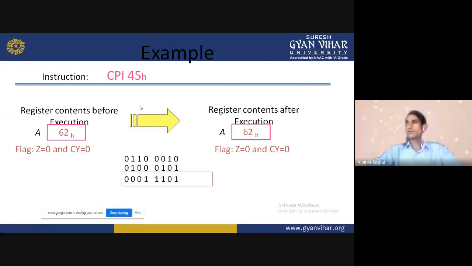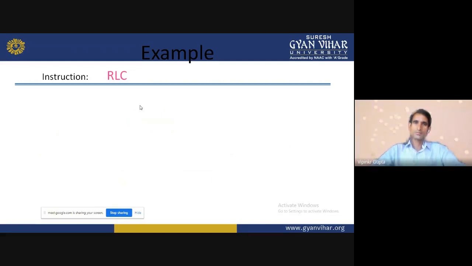Only then will the zero flag value be 1. So it's 0. Carry flag is also 0 because it is not taking any borrow to the next number. So like that we can solve this type of example.